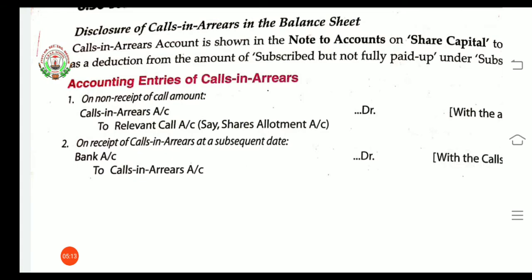Now we will see how calls in arrears will be disclosed in the balance sheet. It will be disclosed in the balance sheet in the manner of notes to accounts under share capital, and it will be deducted from the amount of subscribed but not fully paid up. Okay.